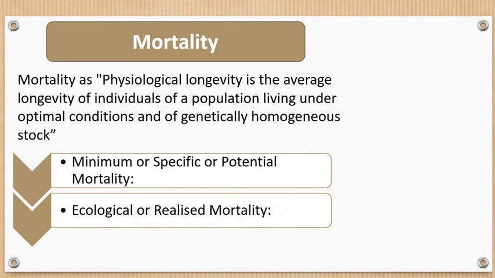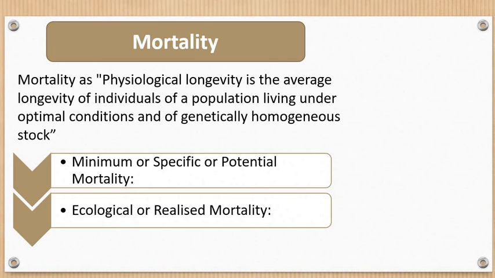So this is again nothing but a definition of mortality, and there are two ways to calculate it: minimum or specific or potential mortality, right? The minimum death of new individuals under constant and ideal environmental conditions in a population is said to be minimum, or specific, or potential mortality. What is that? Minimum death of new individuals, right?